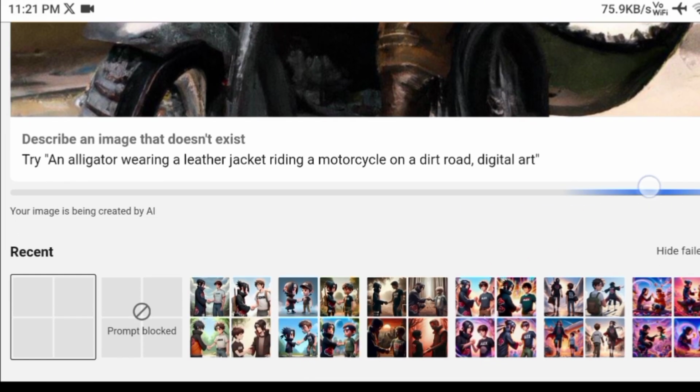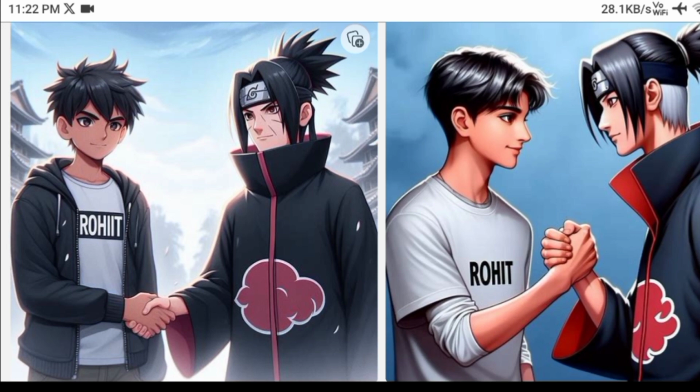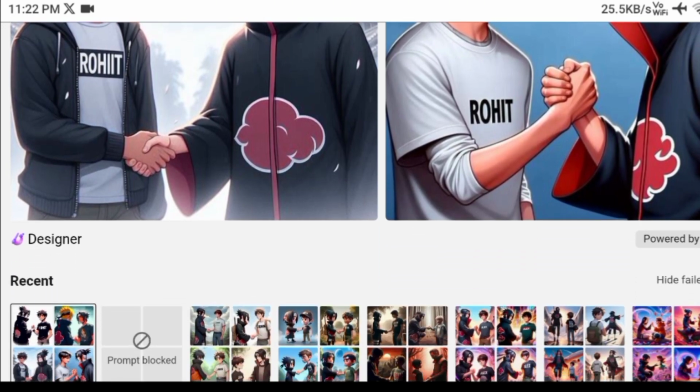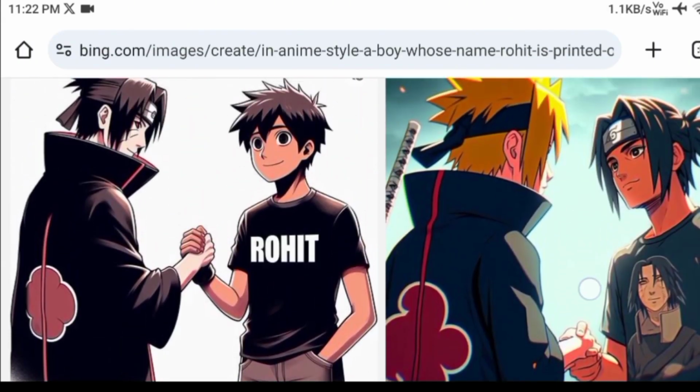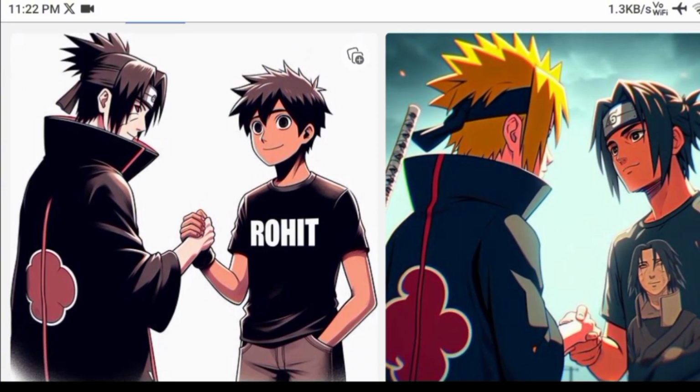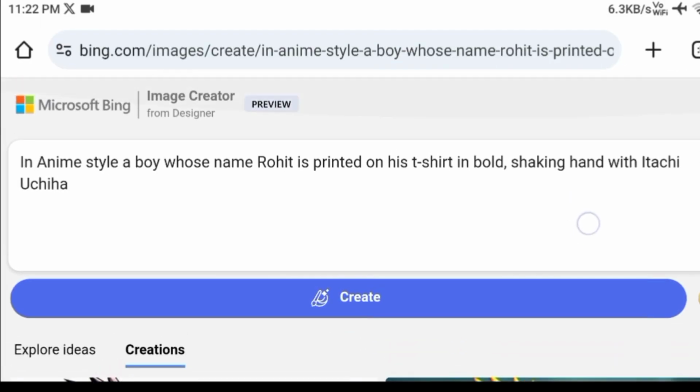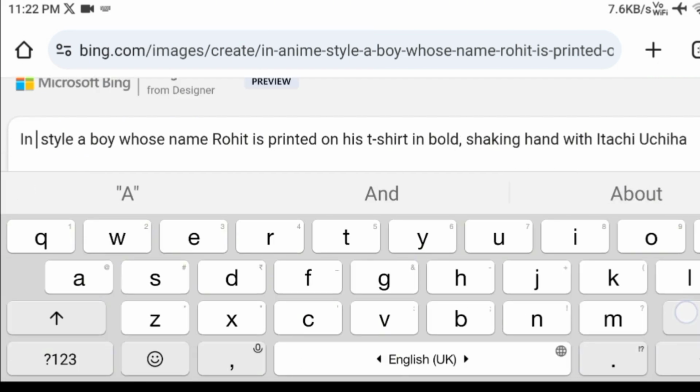Now wait for a moment and yeah, we got the mentioned name in prompt and the anime character as well. It looks more than decent, I would say. And you are probably wondering what about my name? So go on top and just edit the prompt a little bit. For example, I changed the style from anime to Pixar.